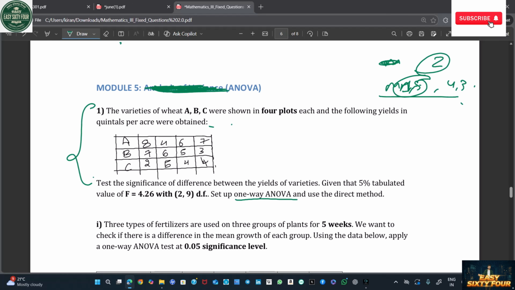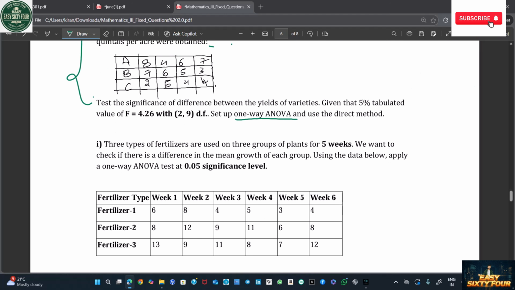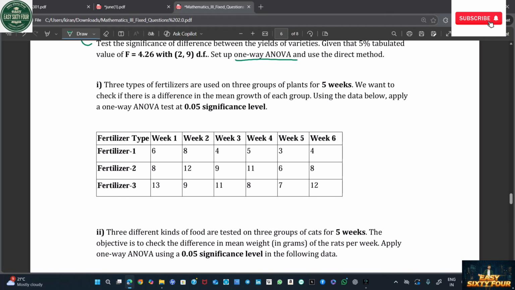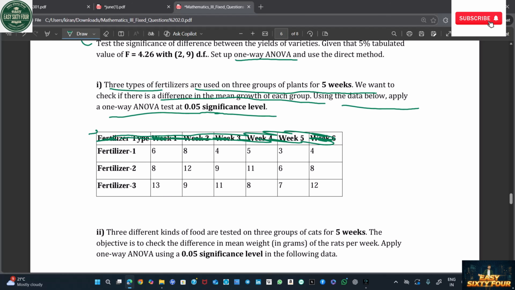Okay, after that, I think there are three questions here. Only these three questions are going to come in your exams. After that, fertilizer will be more important questions. Everyone needs to read these fertilizers. After 5 weeks, you want to find the difference between the growth, using one-way ANOVA at 0.05 level of significance. Sorry, this is all I just wrote. It's not required. The question will be like this much only.